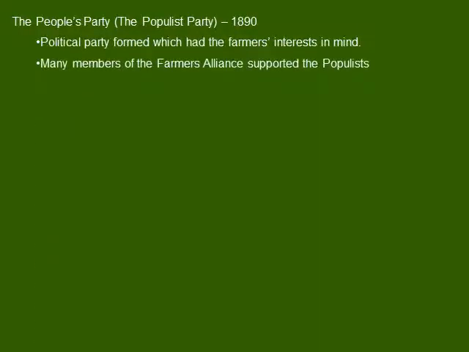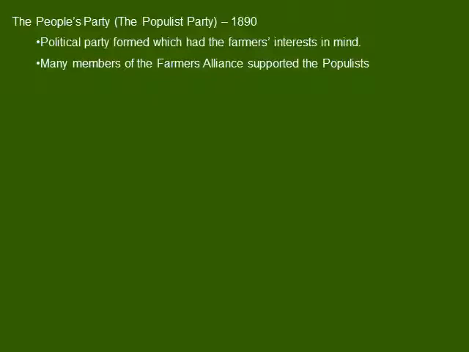So this is where the farmers really try to step up their game. They say, if we really want to affect political change, we need to form a political party. We'll call it the People's Party, and it becomes known as the Populist Party. It's officially formed in 1890. So a political party, a group of people who try to promote candidates for political office. In this case, they try to support those issues that would help farmers in their time of need.